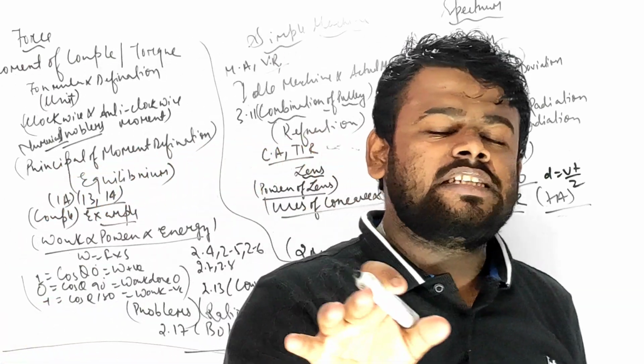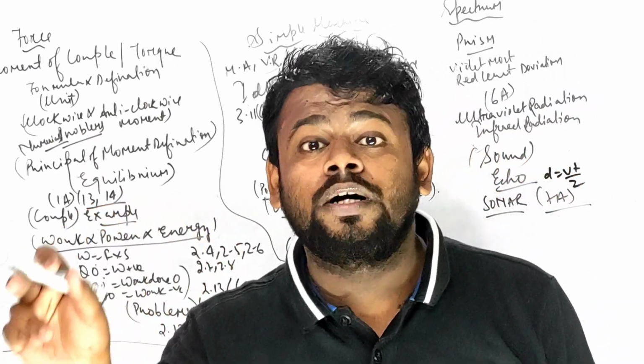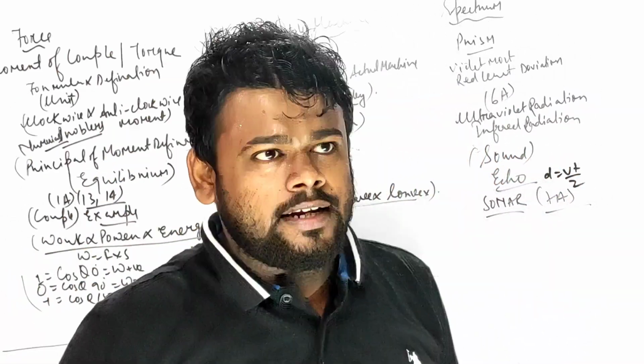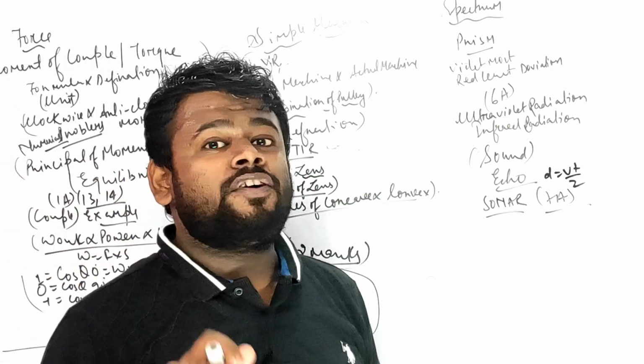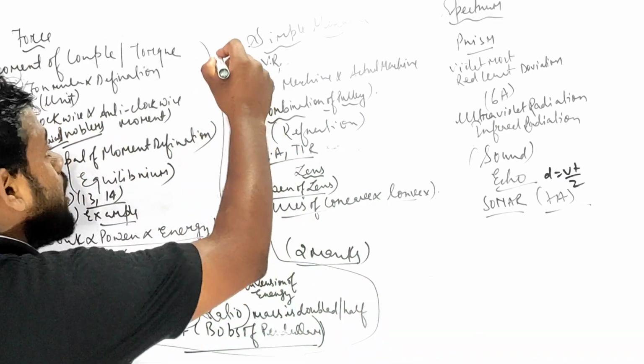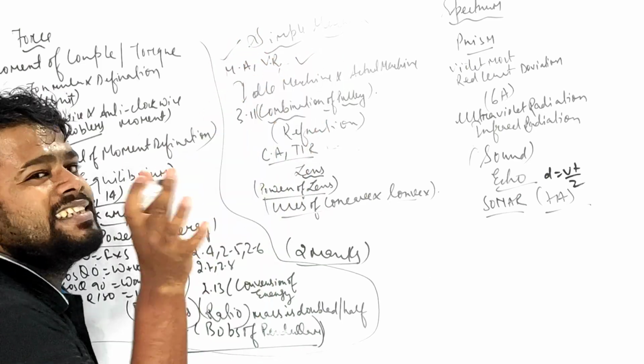When VR is less than 1, VR is more than 1, VR is equal to 1: force multiplier, speed multiplier, and gain in speed, that also you have to do. And VR equals load by effort by load. You have to comment right there. Remember, if you remember its formula, then the other formula is vice versa.